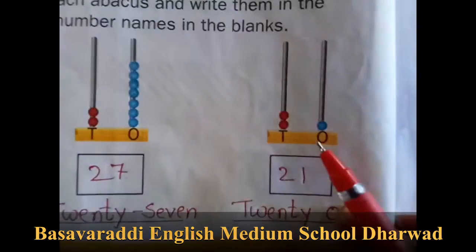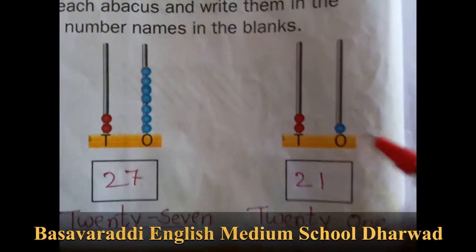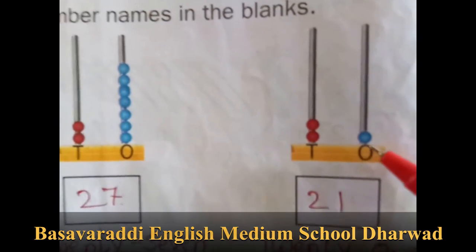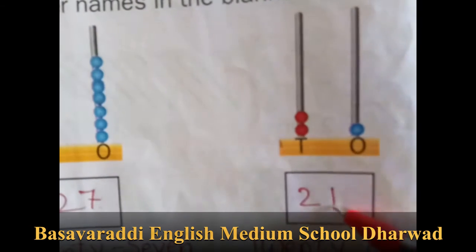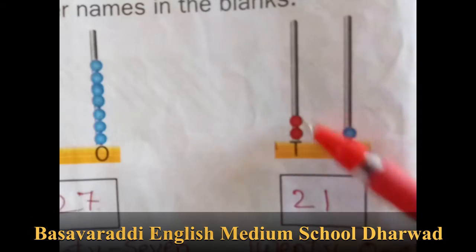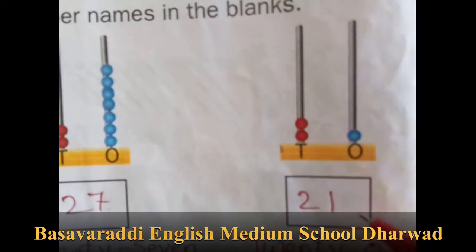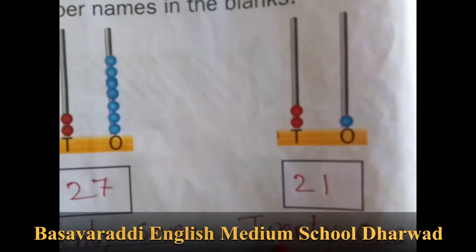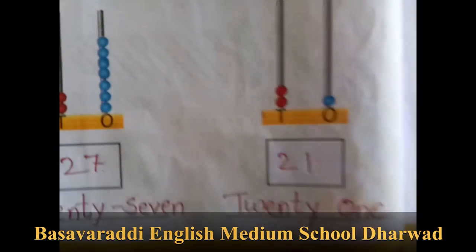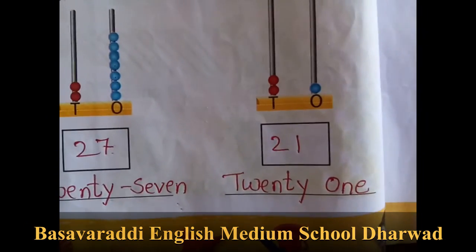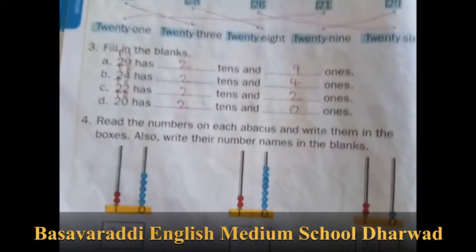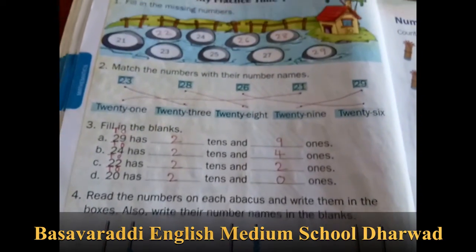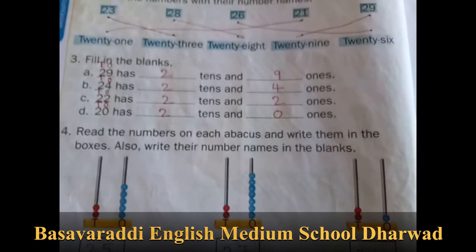Okay. Now last one, this one. We have to count this on ones place. How many beads are here? 1 bead. That is, ones place is 1 and tens place is 1 and 2, that is a 2. 21. So TWENTY, 21. So this one you have to complete in your notebook and textbook also. Okay. Bye.